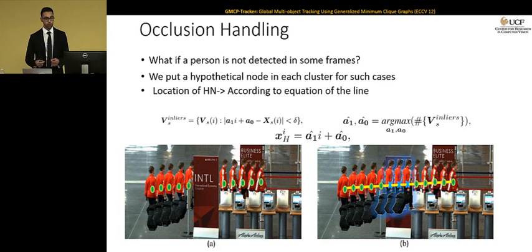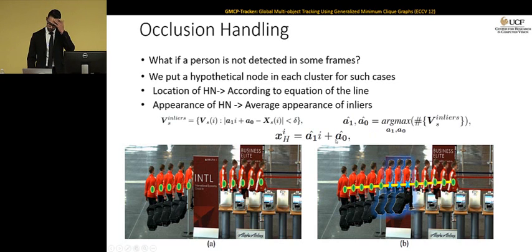After a few iterations in GMCP, we're going to fit a line to the feasible solution found by GMCP. The goal is to maximize the number of inliers, and the inliers are the points within the feasible solution that have a distance smaller than delta to the line. Once we find the line, any point that has distance greater than delta is going to be detected as an outlier, and we're going to remove it from the solution. This is how we're going to locate the hypothetical node, which is based on the parameters of the line. And the appearance of the hypothetical node is the average appearance of the inliers within that solution.